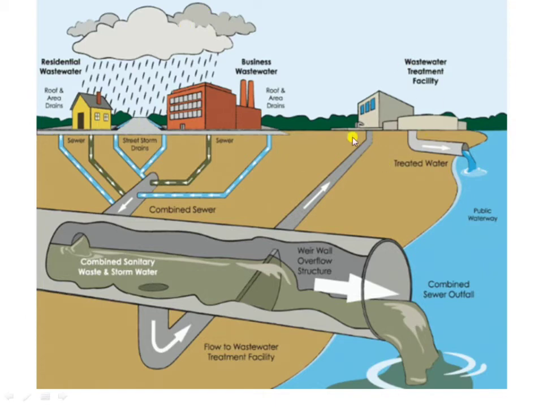This is the sewage treatment plant. They take all the waste to the sewage treatment plant, which is also known as the wastewater treatment plant. So this sewerage system is like a transport system of interconnected pipes carrying the sewage from the point where it is produced to the point of disposal at the wastewater treatment plant.